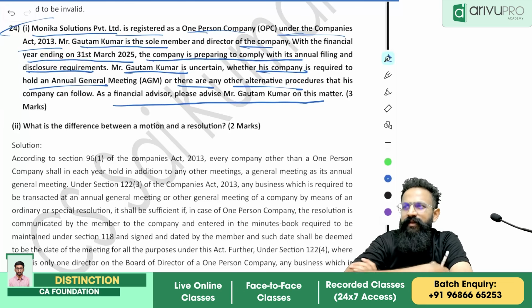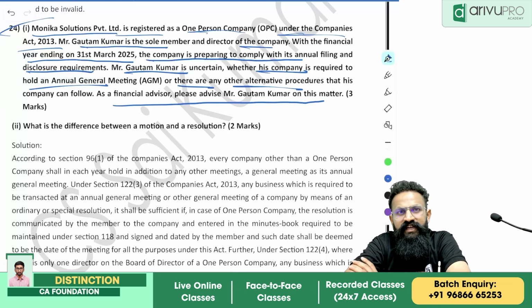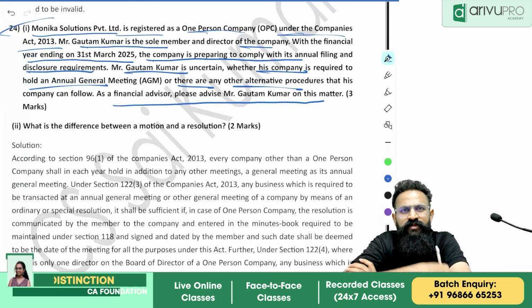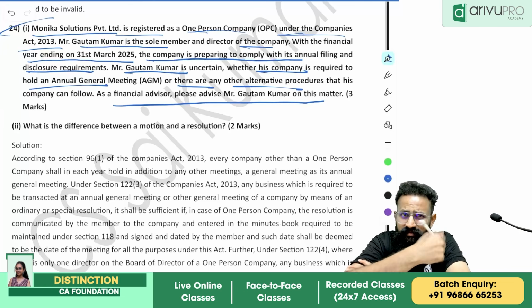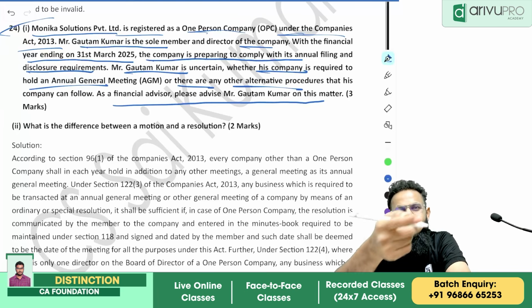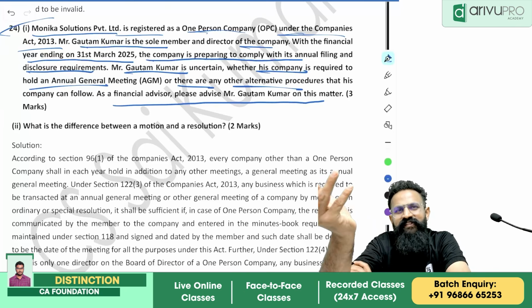Of course, people, there will be nothing. Within 180 days of closure of the financial year, you can directly just file your financial statements with the registrar. And an OPC is exempted from conducting an AGM. You can directly open the minutes book and enter whatever you want to enter. That itself will be considered a valid resolution.